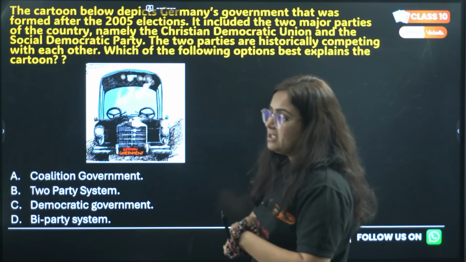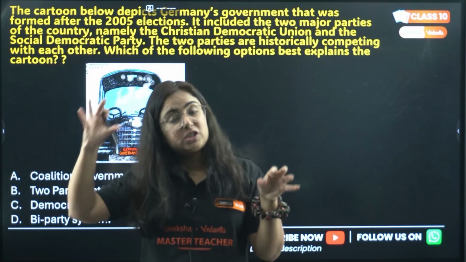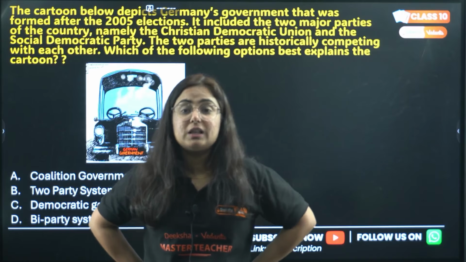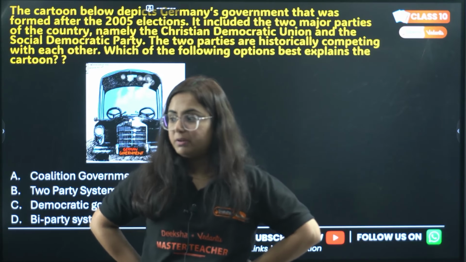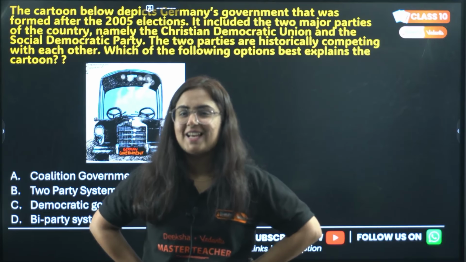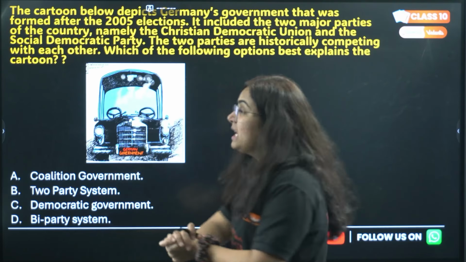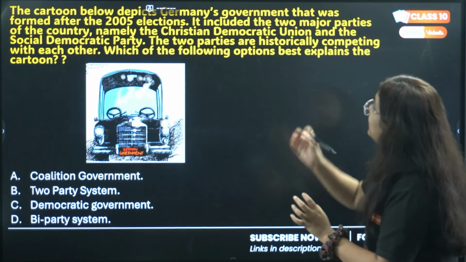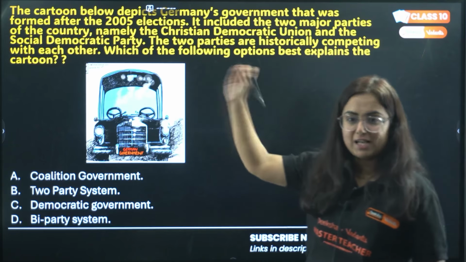My dear students, it's not only history from where picture-based questions come, but from civics too. Now you might be thinking, ma'am, is there economics too? Yes. No worries, this is why we made this video. So, the cartoon below depicts Germany's government that was formed after the 2005 elections.